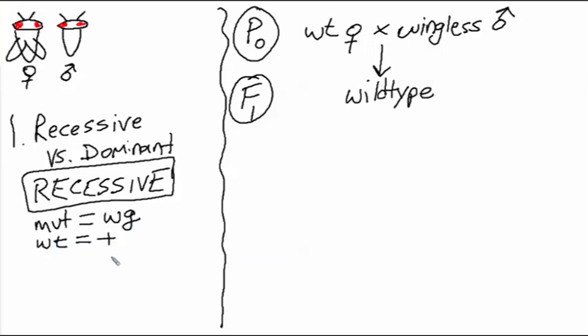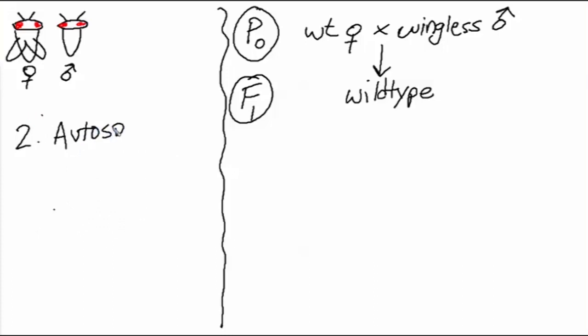Now the second question we want to ask is whether this trait is being inherited in a sex-linked manner. That is, does the gene responsible for the wingless trait reside on a sex chromosome, or is it being inherited in an autosomal manner? That is, the gene responsible for the wingless trait residing on one of the non-sex chromosomes? Let's write out the genotypes of our flies so far for each scenario, autosomal and sex-linked.